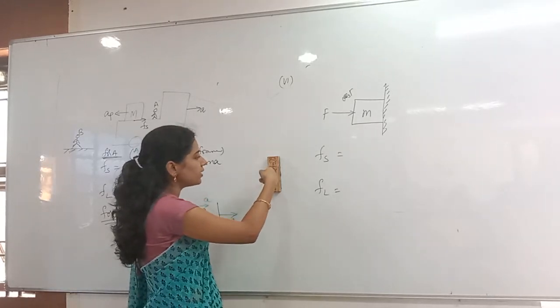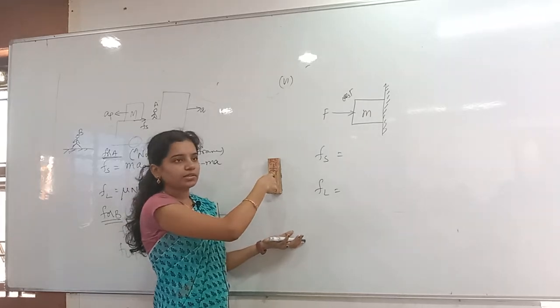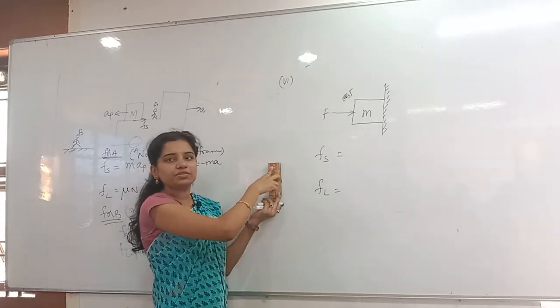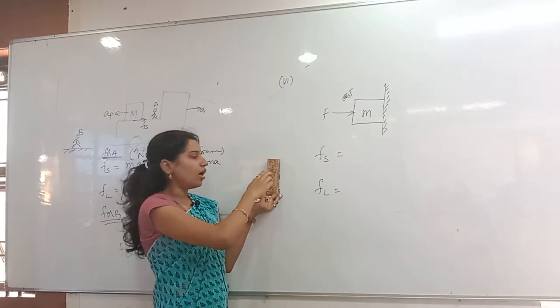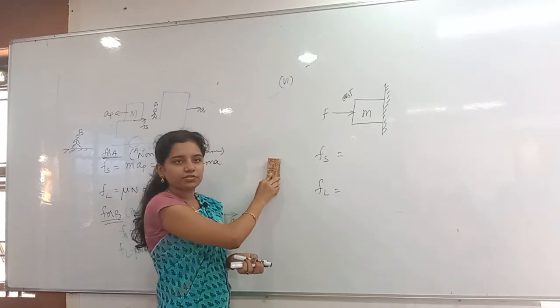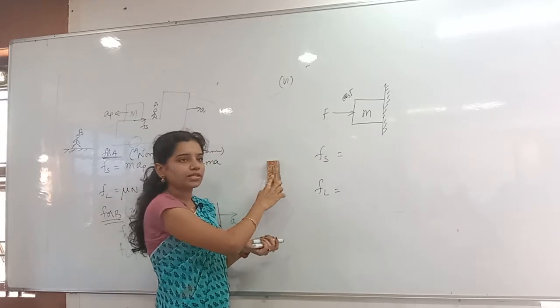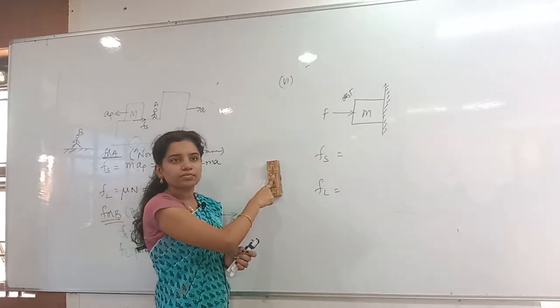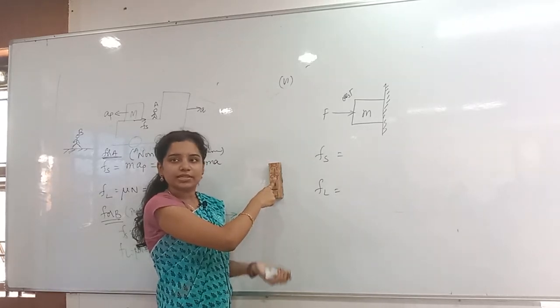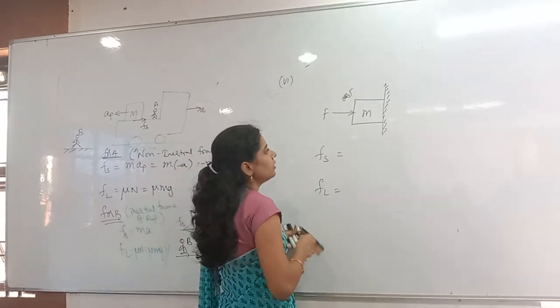Now whenever I apply the external force here, if the external force is not there, the body has the tendency to move in which direction? If the force is there or not there, always the tendency is in which direction? Will it come in this direction? No, it will go only in the downward direction. So it is going downward because of which force? Gravitational force is there. So what is happening here? mg is acting in the downward direction.